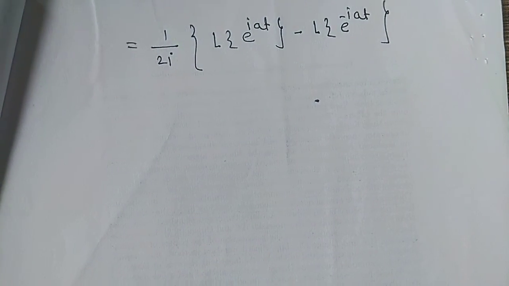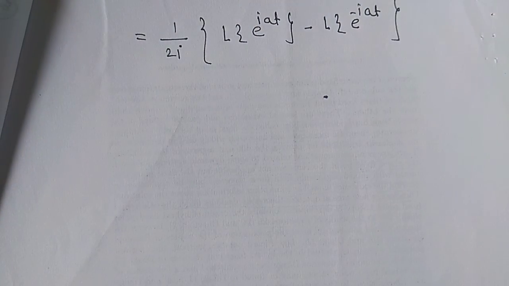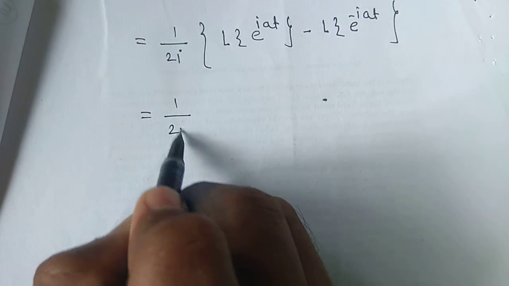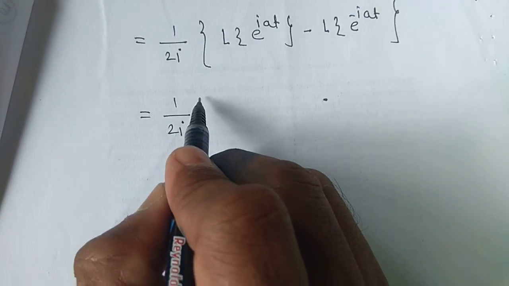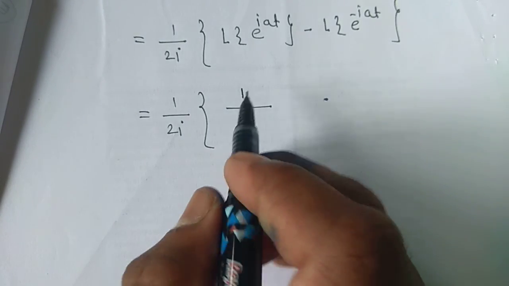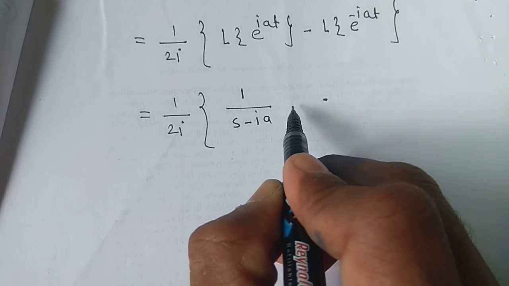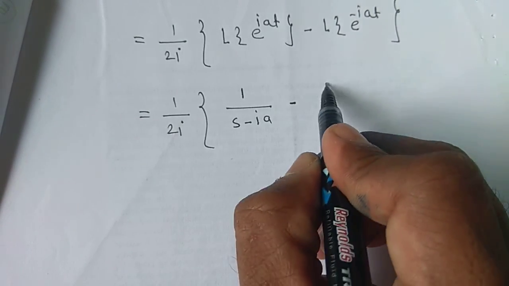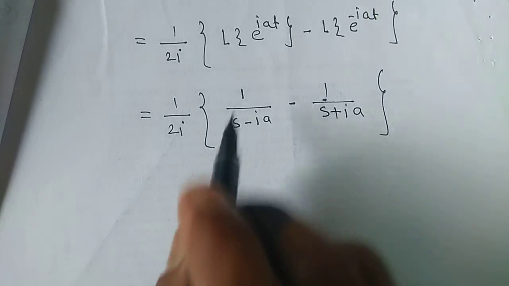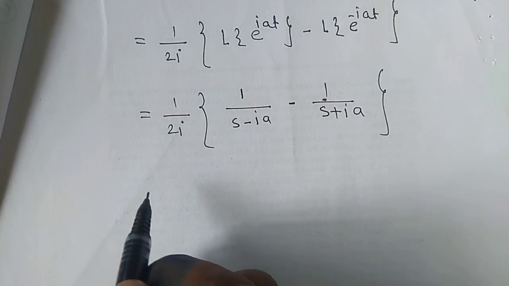We know that Laplace transform of e raised to at, use this formula here.